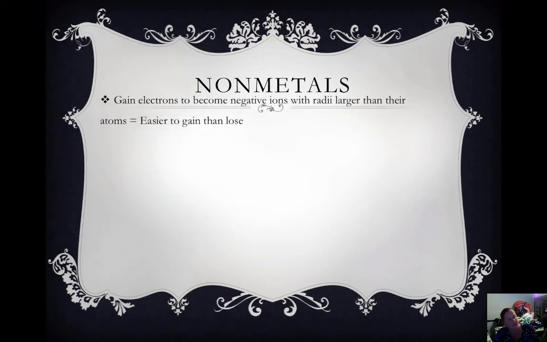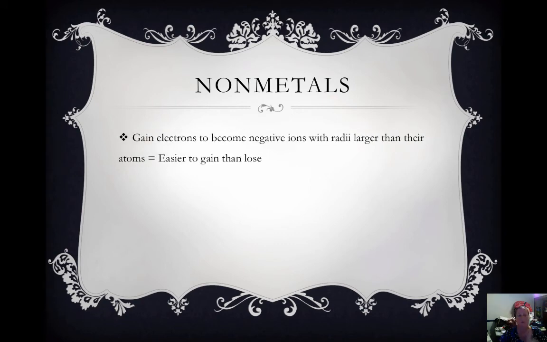So what does this mean? That they're gaining electrons to become negative with radii larger? Well, it's easier for them to gain electrons than to lose. Okay, oxygen has an atomic number of 8 and an atomic mass of 16. Its electron configuration is 2-6. Remember, 8 can fit into this last shell, and it only has 6.